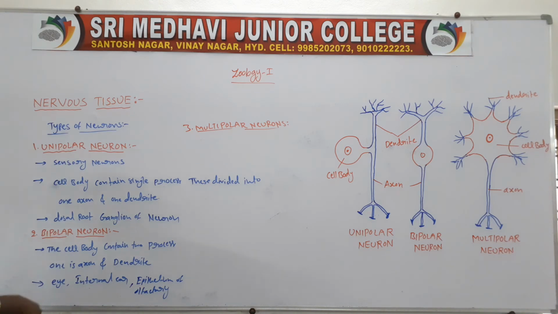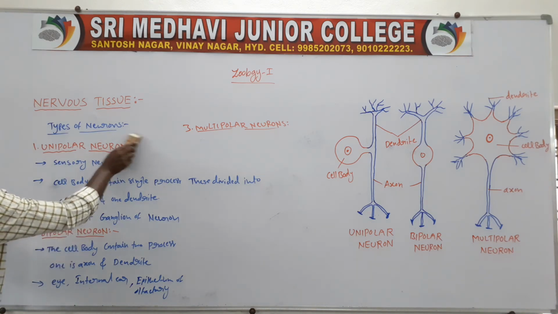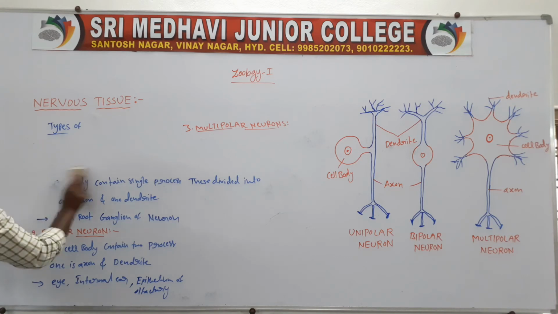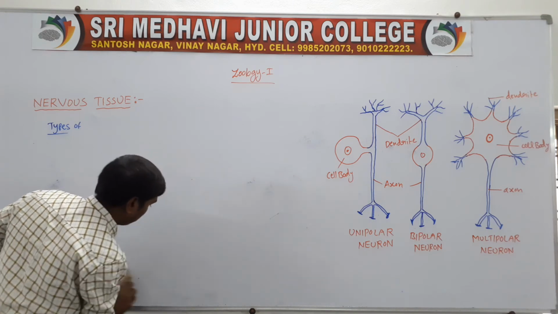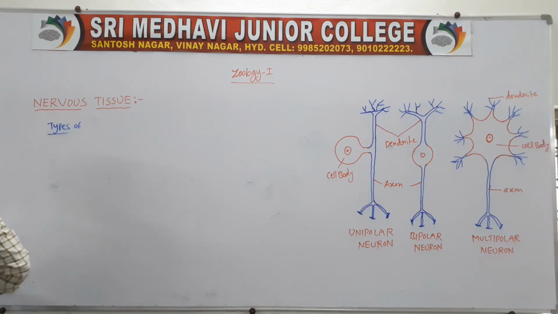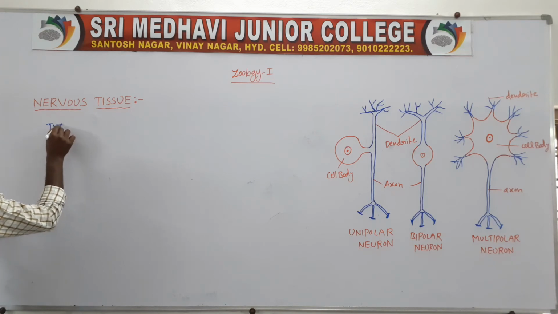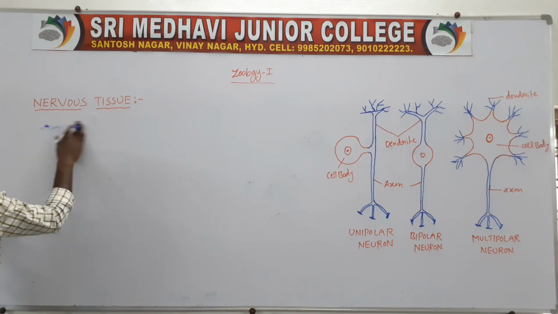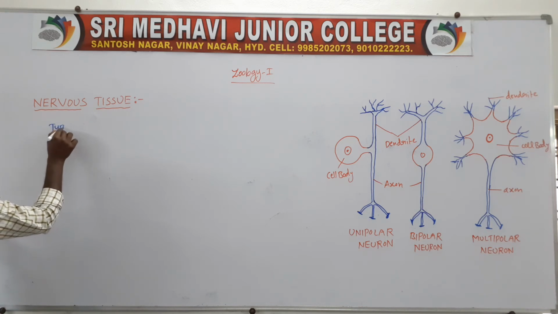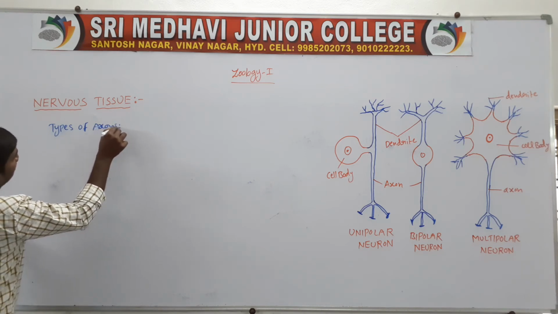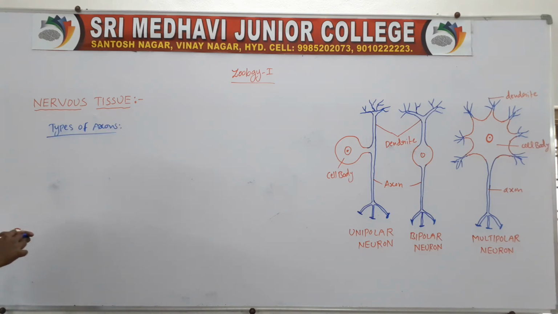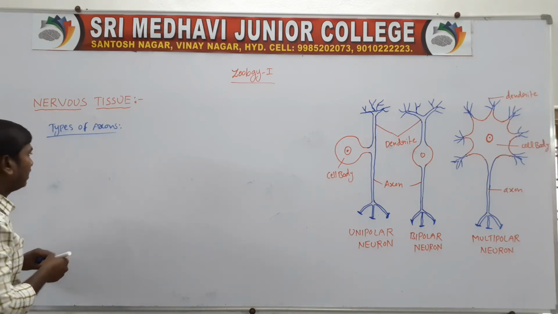Next one, types of axons. The axons are of two types.